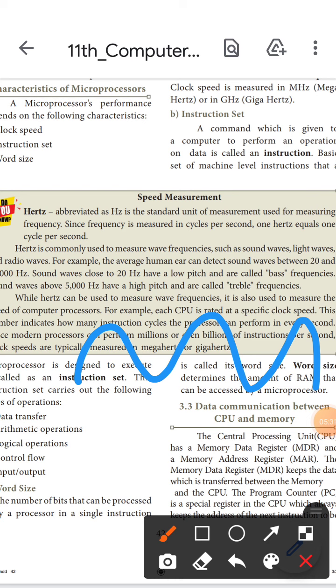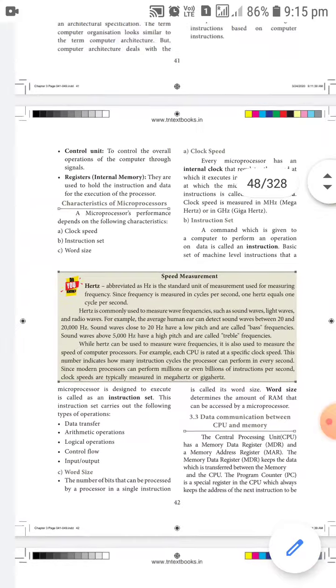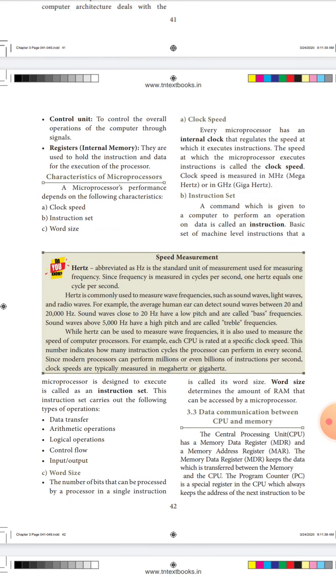Okay, this is the frequency, such as sound waves. You know that the computer system, when using sound and music, displays the waves going up and down. Light waves and radio work similarly. For example, the average human ear can detect sound waves between 20 and 20,000 hertz.